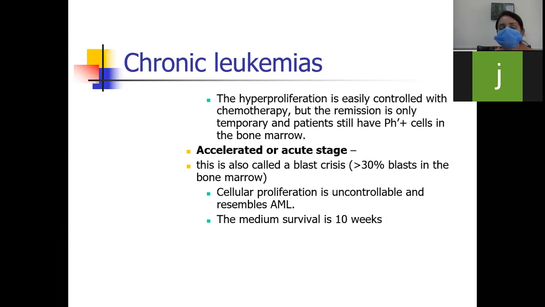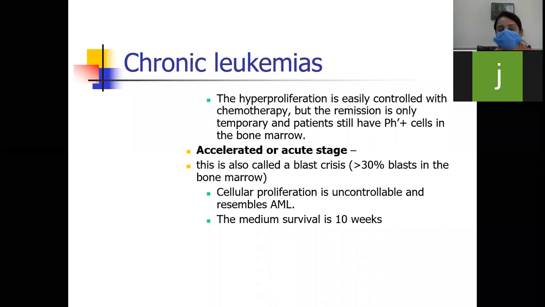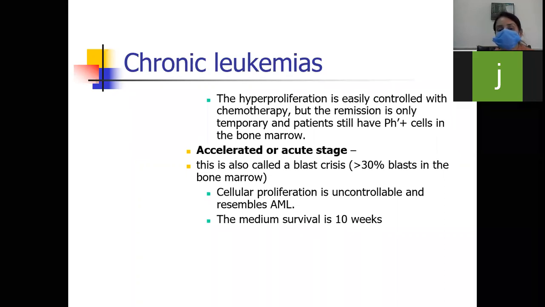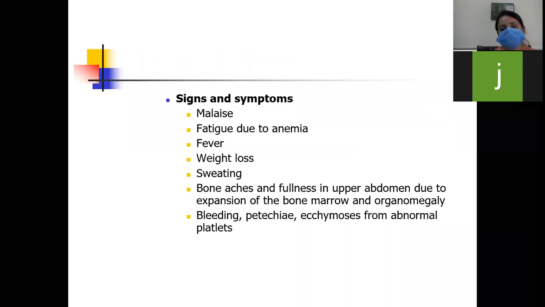So the hyperproliferation is easily controlled with chemotherapy, but the remission is only temporary and the patients still have Philadelphia cells in the bone marrow. And the third stage is called the accelerated or acute stage, because this is also called a blast crisis. Blast crisis means there will be more than 30% blast in the bone marrow. So cellular proliferation is uncontrollable and it resembles AML. And the median survival is 10 weeks.